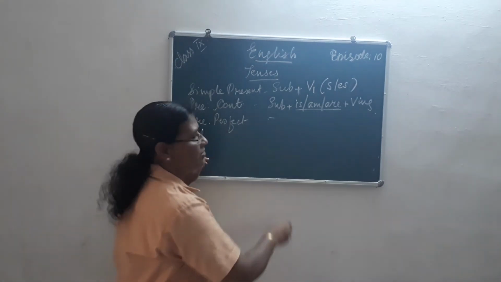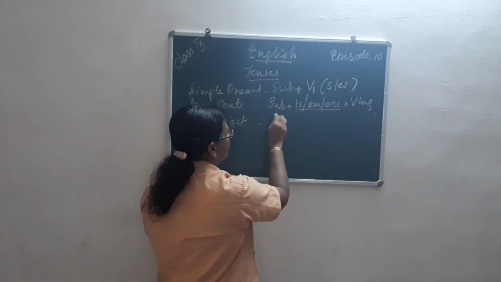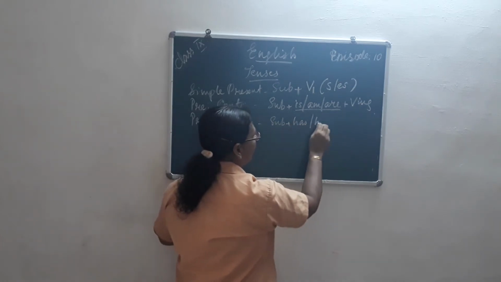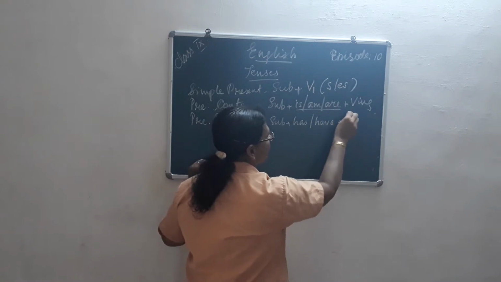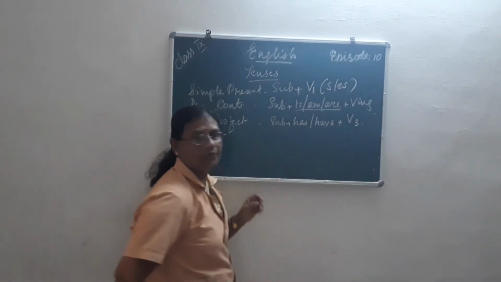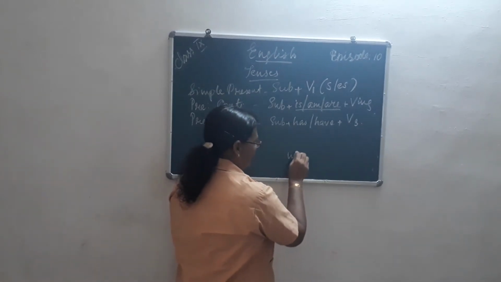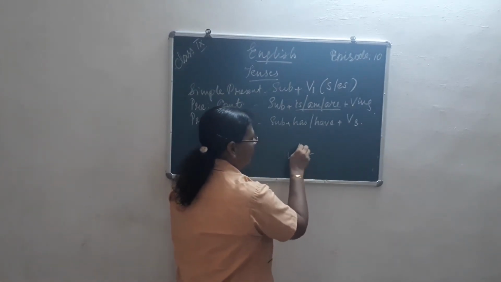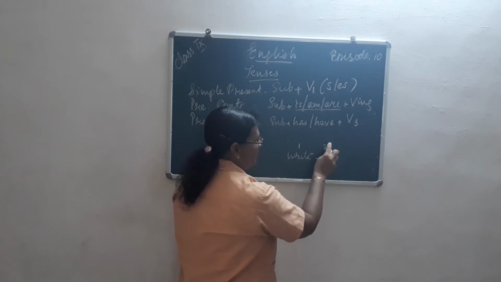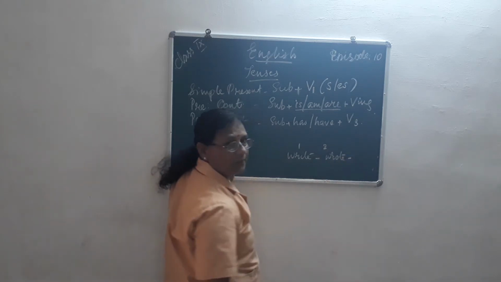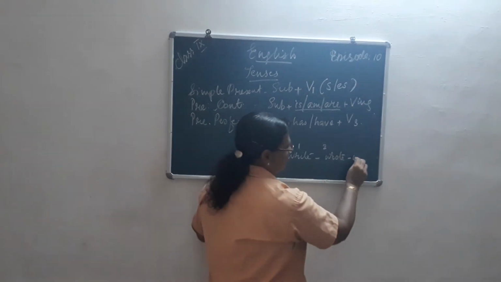So, what is the change we are going to use? Subject plus has or have plus third form of the verb. Which is the third form? Suppose write is the first form of the verb. Which is the second form of the verb? Yes, wrote. And which is the third form of the verb? Written.